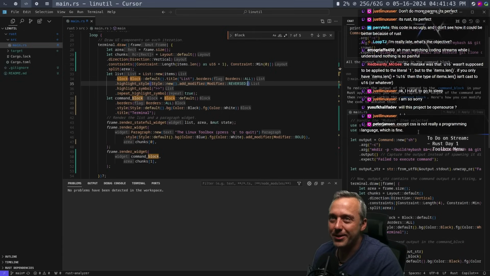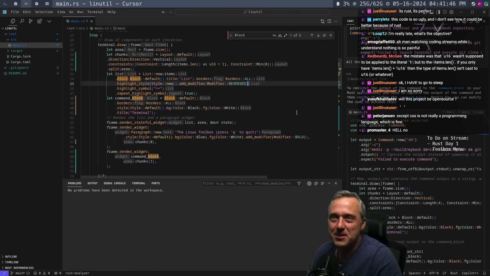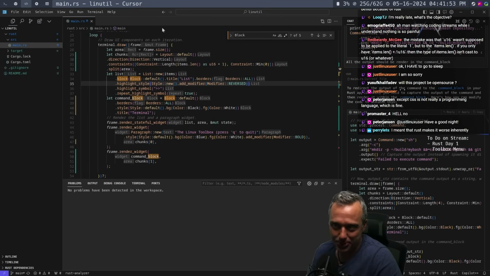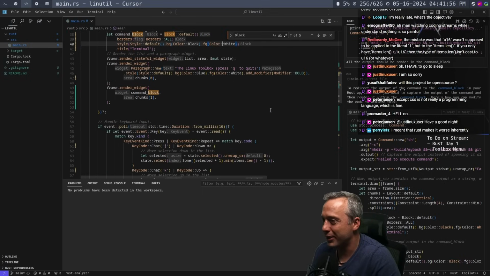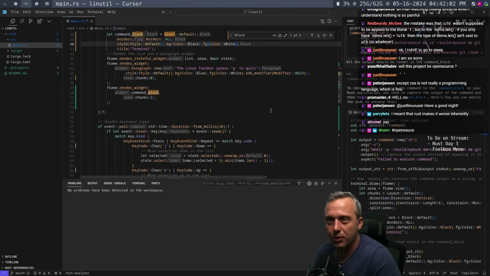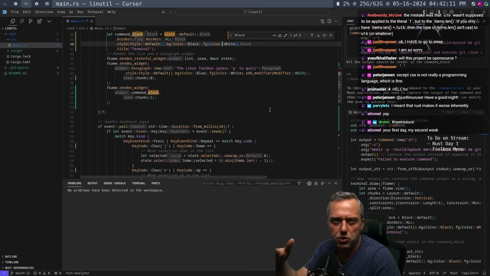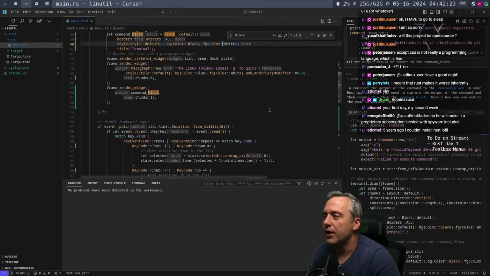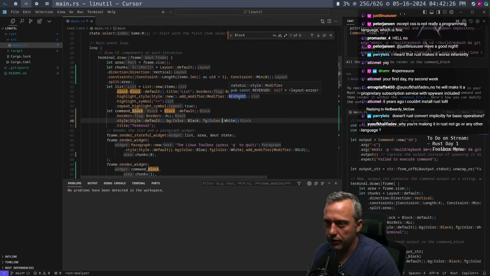Oh, will this project be open source? Yeah, it's already open source. It's already on GitHub. Take it, steal it, do whatever you want with it. It's probably complete trash. This is like the first Rust program I've ever made. Well, actually, I think it's the second. At one point I was messing around on a stream and we wanted to toss together a Rust program to pop up a help window that spit out a bunch of help commands, like a cheat sheet, for example F1 and mod key +1 switches to here. It's for my window manager at the time. And I think I used Rust for that because it was very simple.